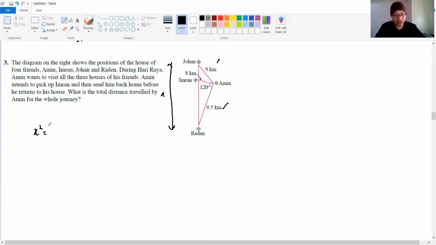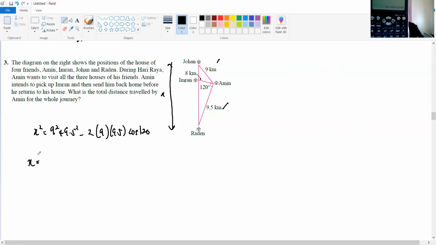So X squared actually equals 9 squared plus 9.5 squared minus 2 times 9 times 9.5 cos 120. So what is X equal to? 9 squared plus 9.5 squared minus 2 times 9 times 9.5 cos 120. And then don't forget to square root your answer. So the answer for X is 16 point something here. Okay, 16 point something, so just write down 16.0234. I'm using 4 decimal places. Okay, guys, now that is the distance.